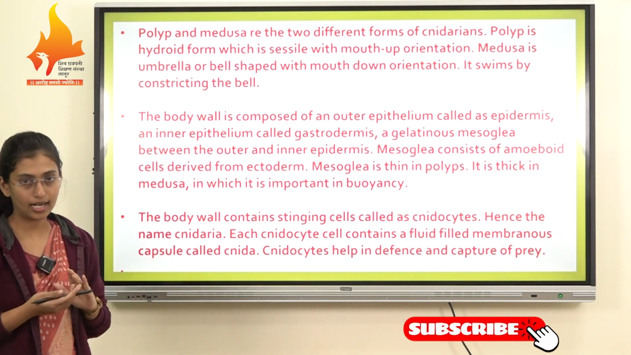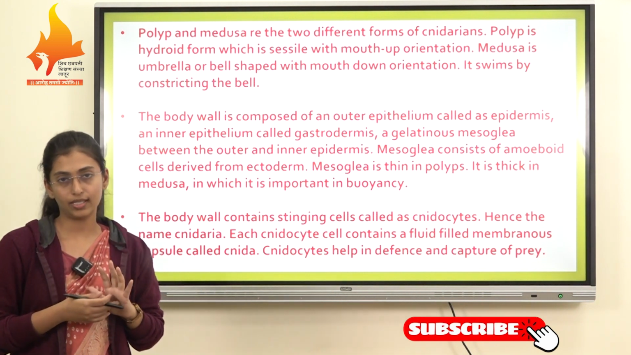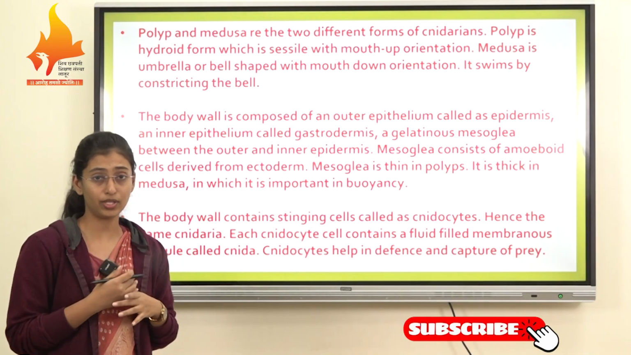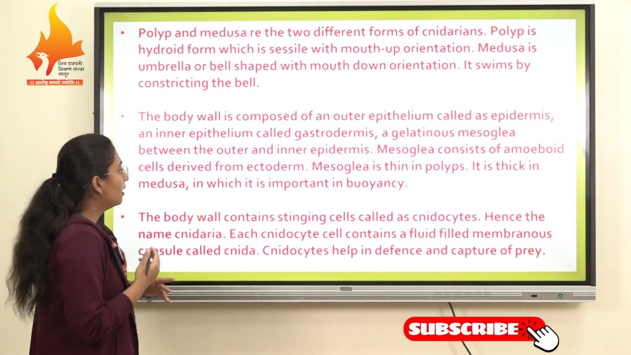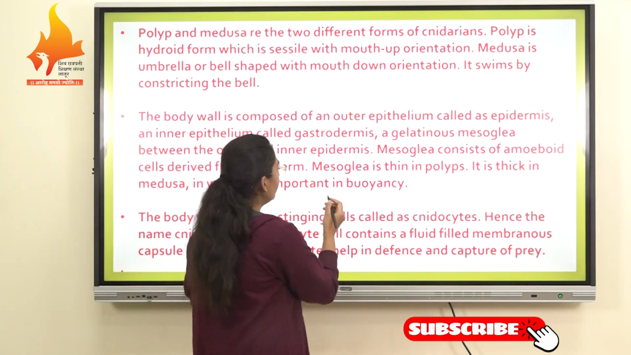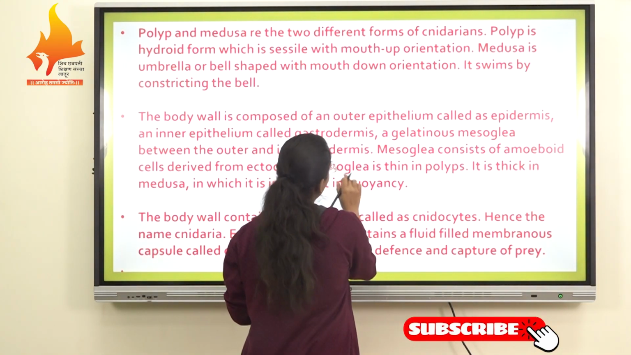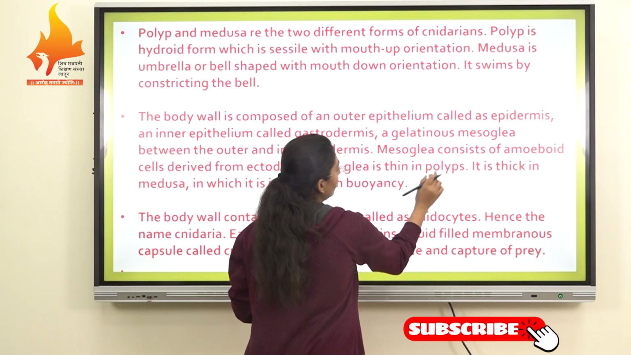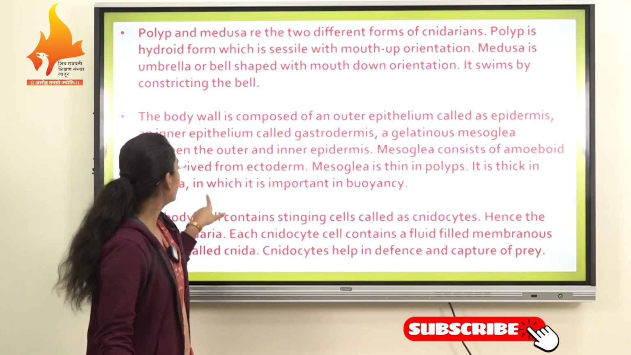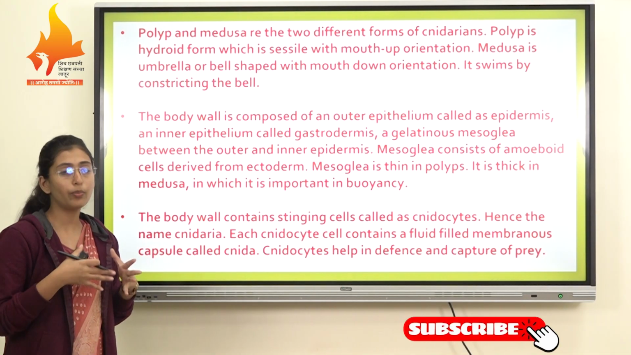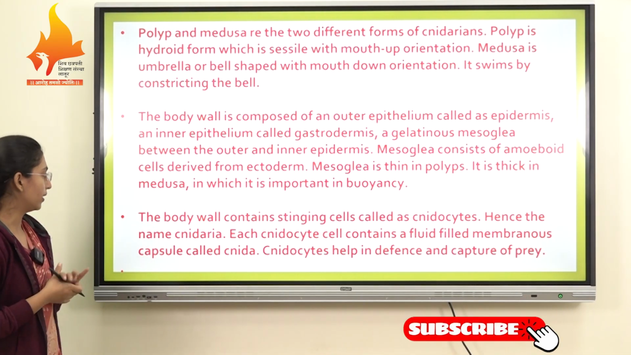So there are two forms present in phylum Cnidaria: the polyp form and the medusa form. This mesoglea is thin in the polyp form, but it is thick in the medusa form, which is very important for the buoyancy of their body.